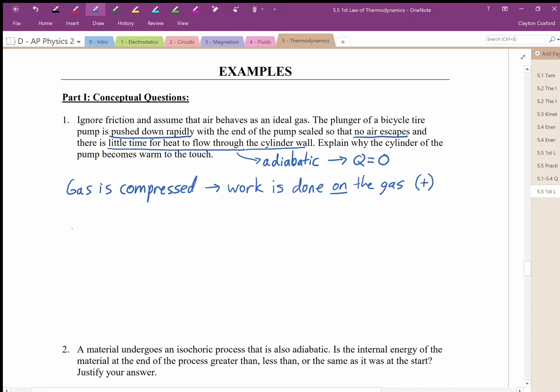Okay, let's work those two things out. Here, the change in internal energy of our gas is equal to the heat added to the gas plus the work done on the gas. If there is no heat added to the gas because it's an adiabatic process, then the change in internal energy is equal to the work done on the gas. And if work is done on the gas, and there is no heat transferred to or from the system,